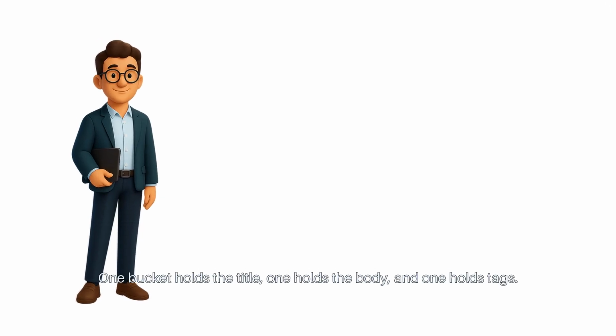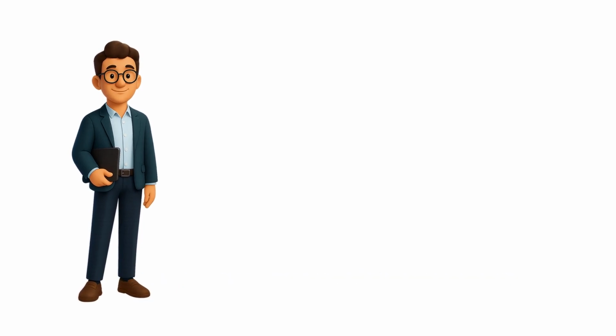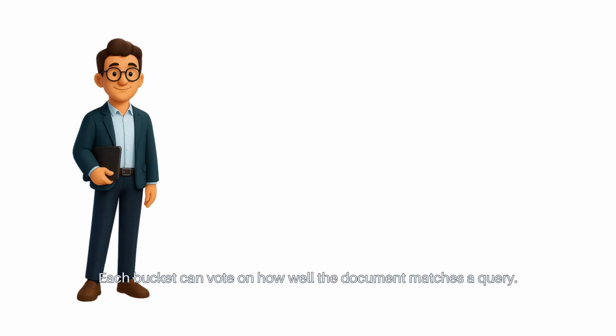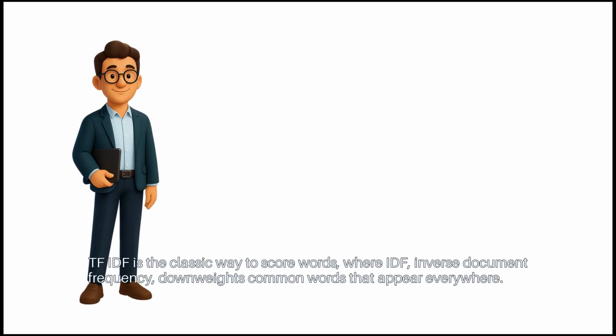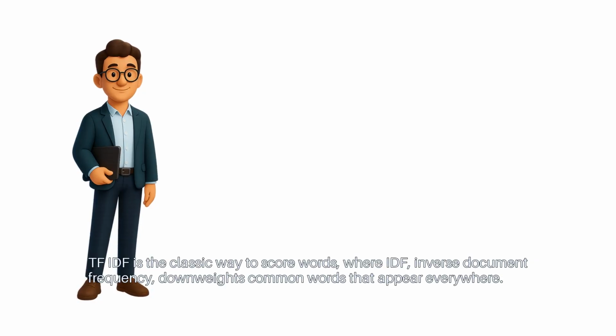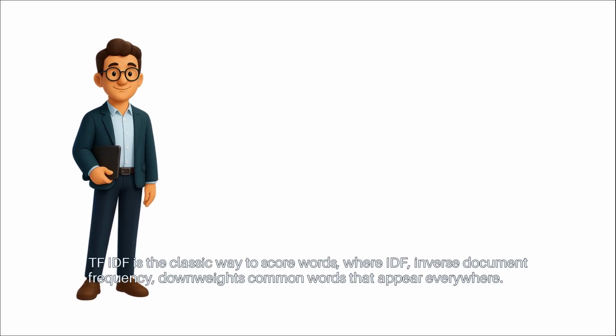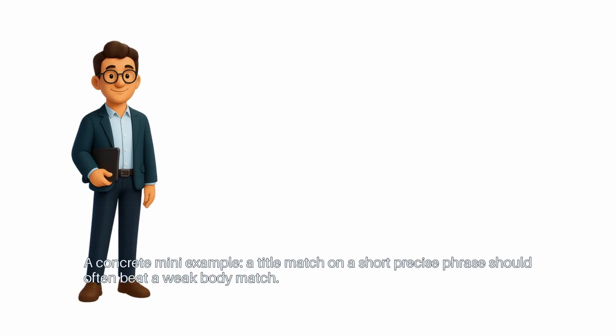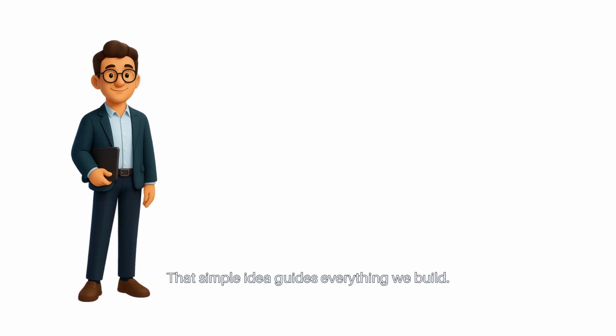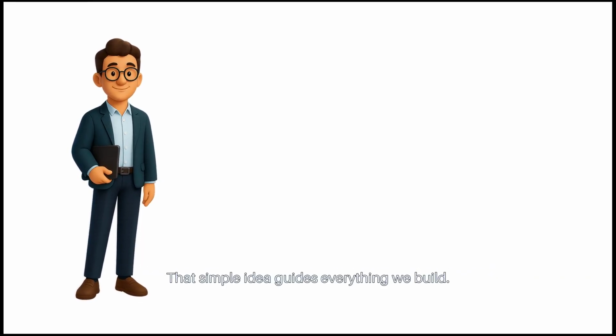Think of each document as 3 buckets. One bucket holds the title, one holds the body, and one holds tags. Each bucket can vote on how well the document matches a query. TF-IDF is the classic way to score words, where IDF, inverse document frequency, downweights common words that appear everywhere. A concrete mini-example: a title match on a short, precise phrase should often beat a weak body match. That simple idea guides everything we build.